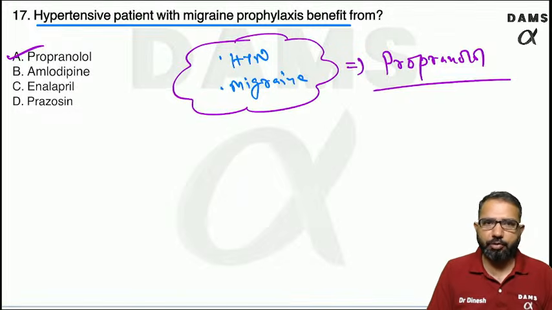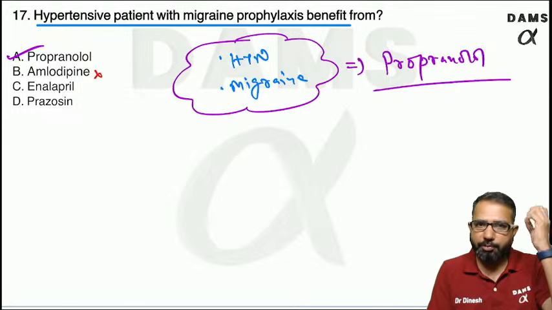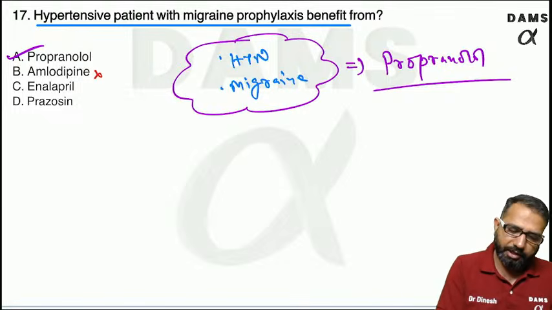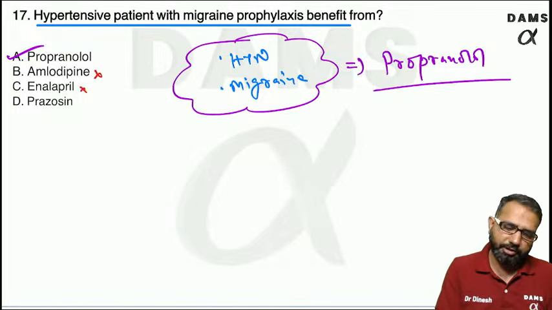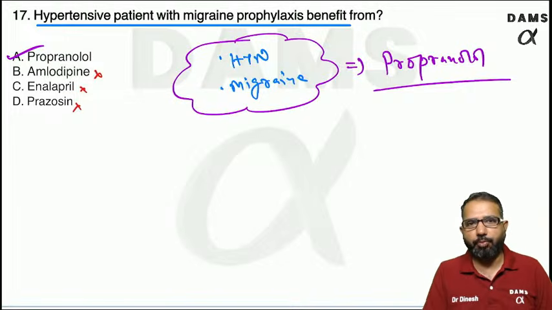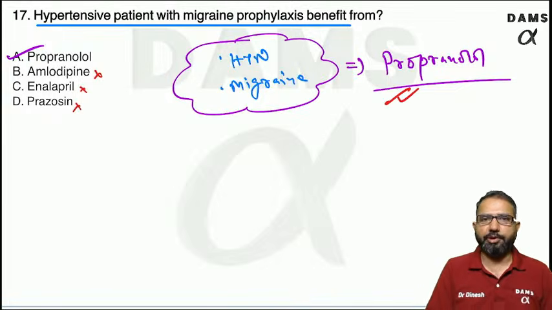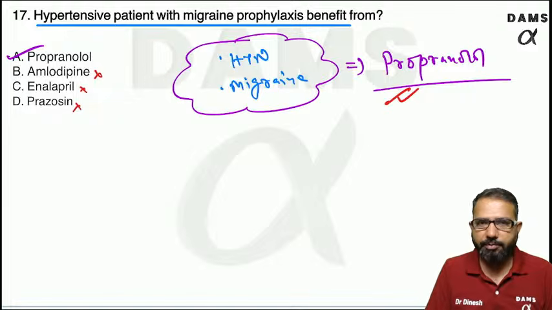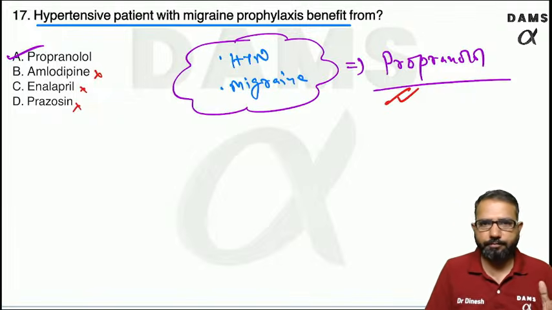So it is the propranolol. Amlodipine itself causes headache, because amlodipine is a vasodilator. Enalapril has no role in migraine patients. Prazosin, even they can cause headache. That is the propranolol, which can help in migraine prophylaxis. The wonderful drug for these patients is propranolol. Always remember, hypertension with migraine, heart patients with migraine, it is propranolol.